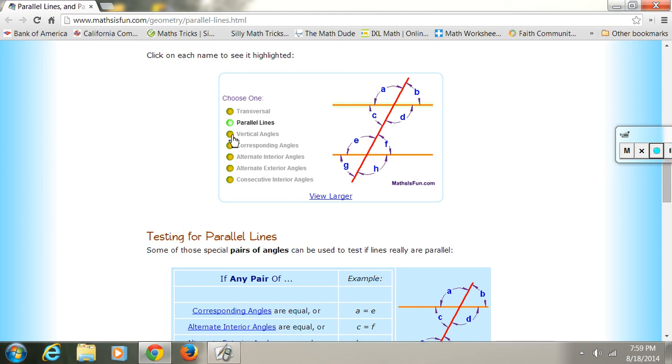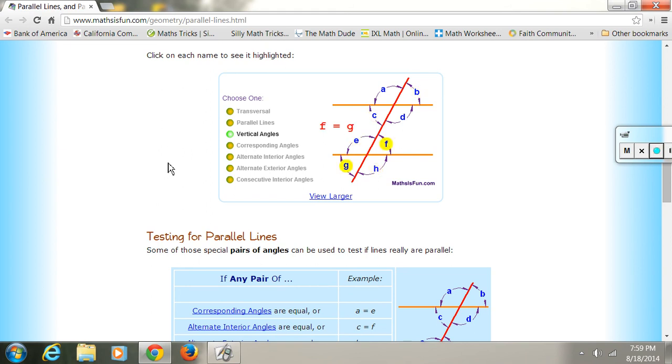Vertical angles, there are quite a few of them, so watch them. A and D are vertical. B and C are vertical. E and H are vertical. F and G are vertical. All those are vertical angles. You could click on these more times and it'll keep showing them to you. There are the vertical angles again.